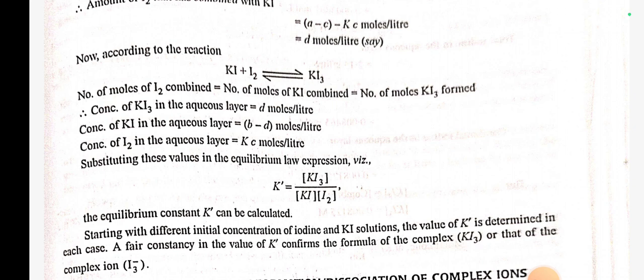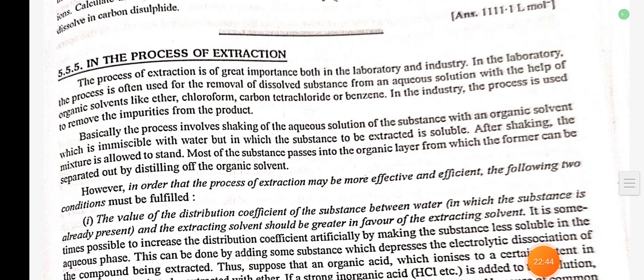Now according to the reaction, KI plus I2 gives KI3. The number of moles of I2 combined is equal to the number of moles of KI combined, which is equal to the number of moles of KI3 formed. Substituting all the values in the equilibrium law expression, K dash is equal to [KI3] divided by [KI][I2], the equilibrium constant K dash can be calculated. Starting with different initial concentrations of iodine and KI solution, the value of K dash is determined in each case. A fair constancy in the value of K dash confirms the formula of the complex KI3, or that of the complex ion.